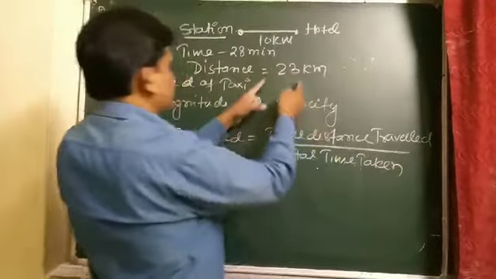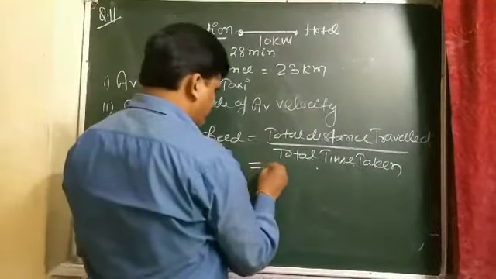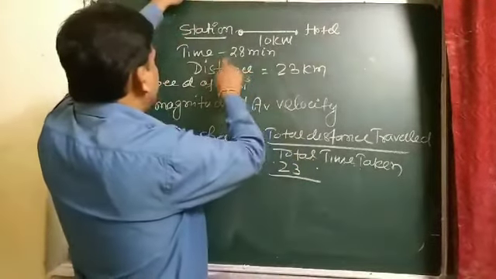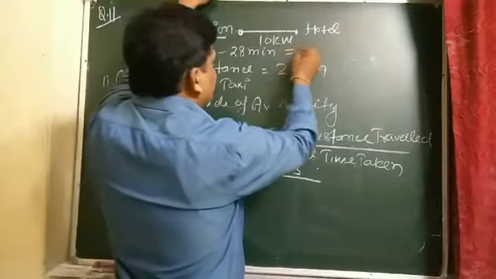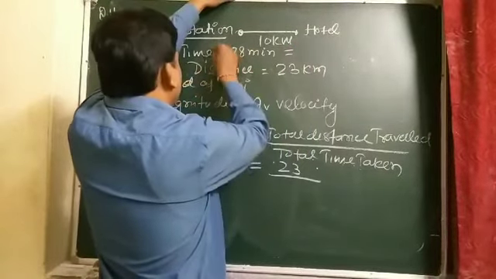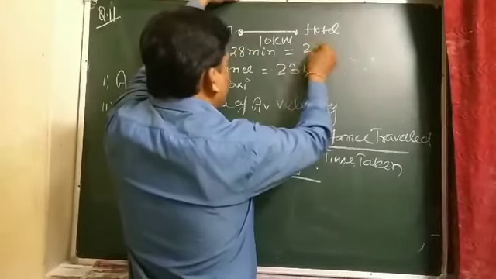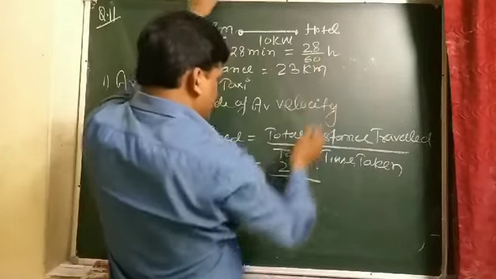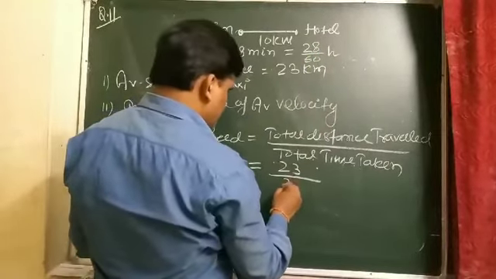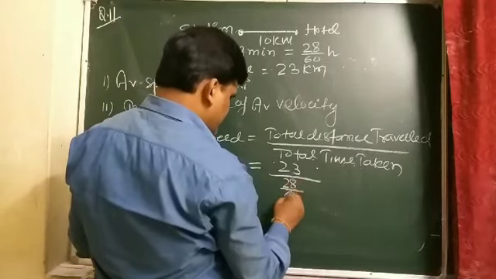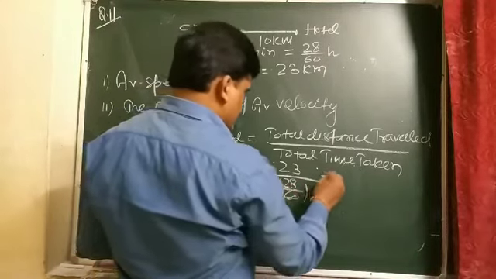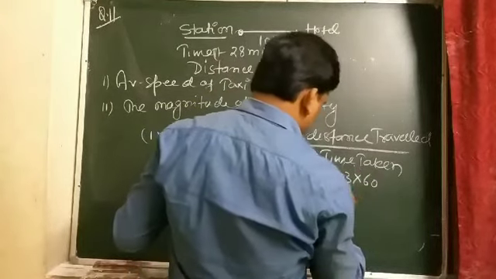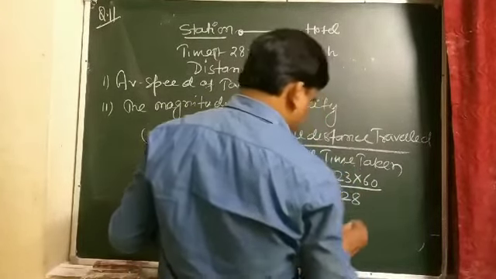Total distance is 23 km, and time is 28 minutes. It will change into hours: 28 by 60 hour. So it is written as 23 into 60 by 28.